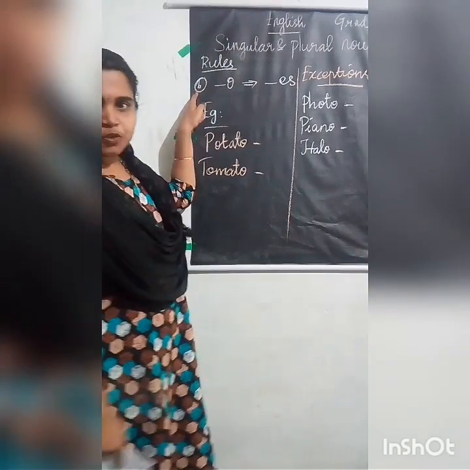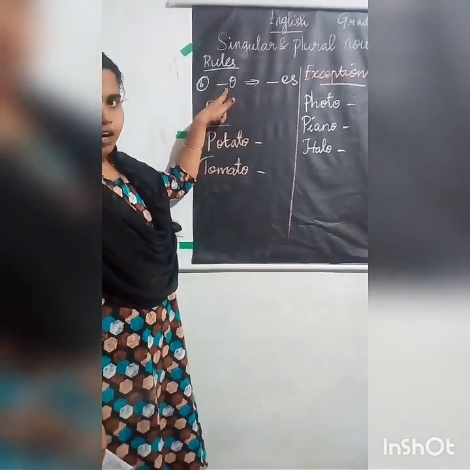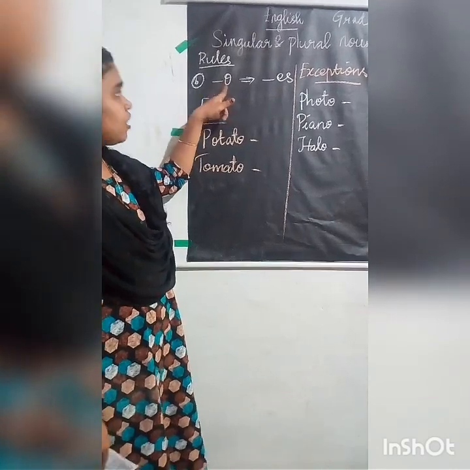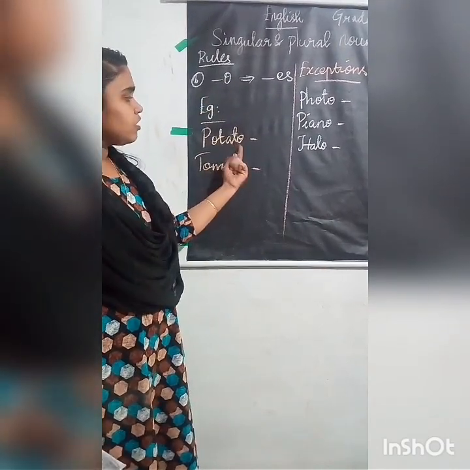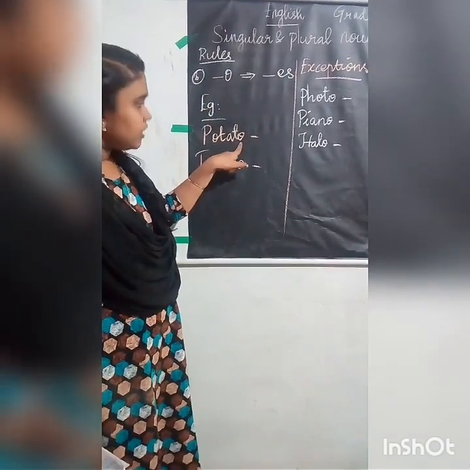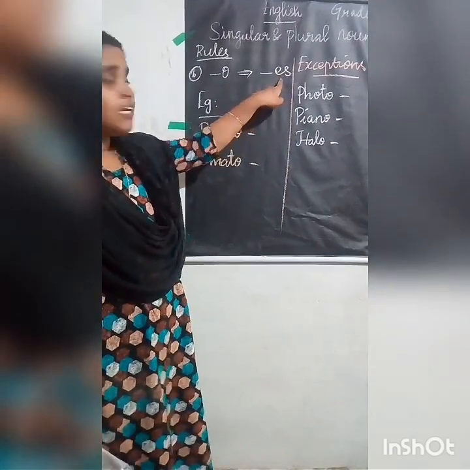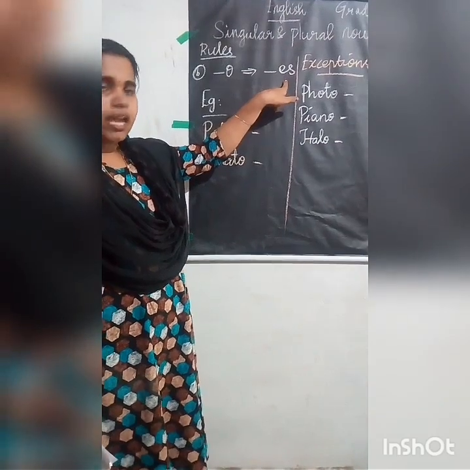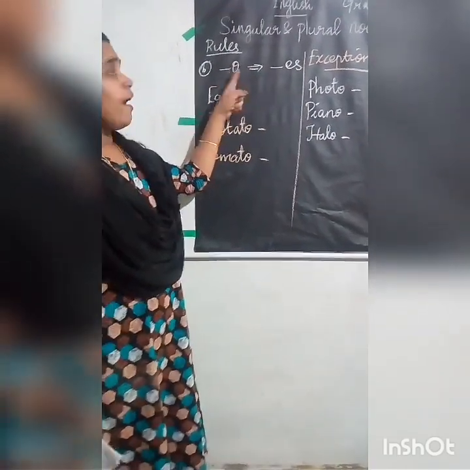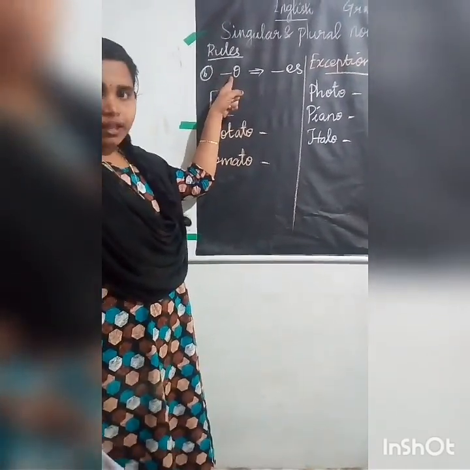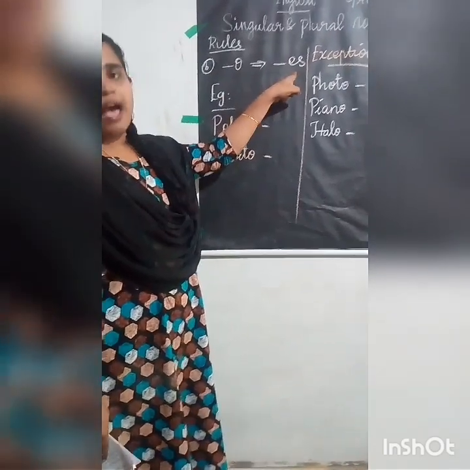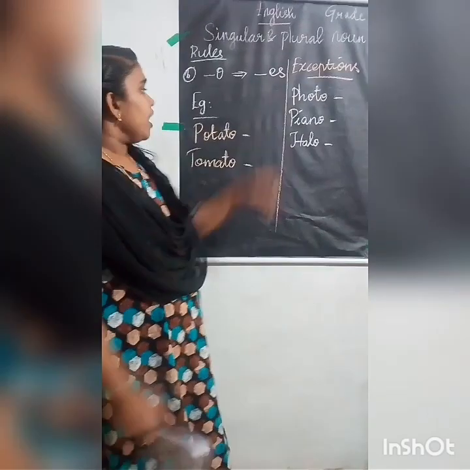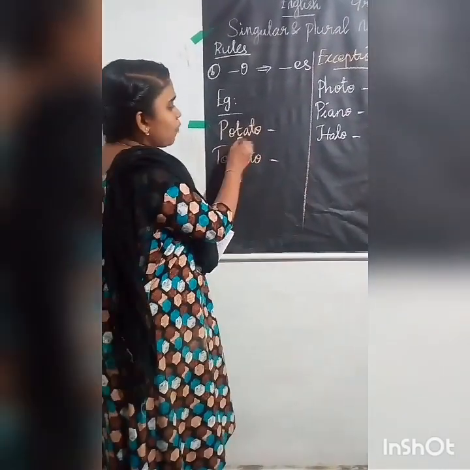Okay. In this rule, if the singular noun ends with O at the end, you have to add ES to make it a plural noun. So the examples are potato.